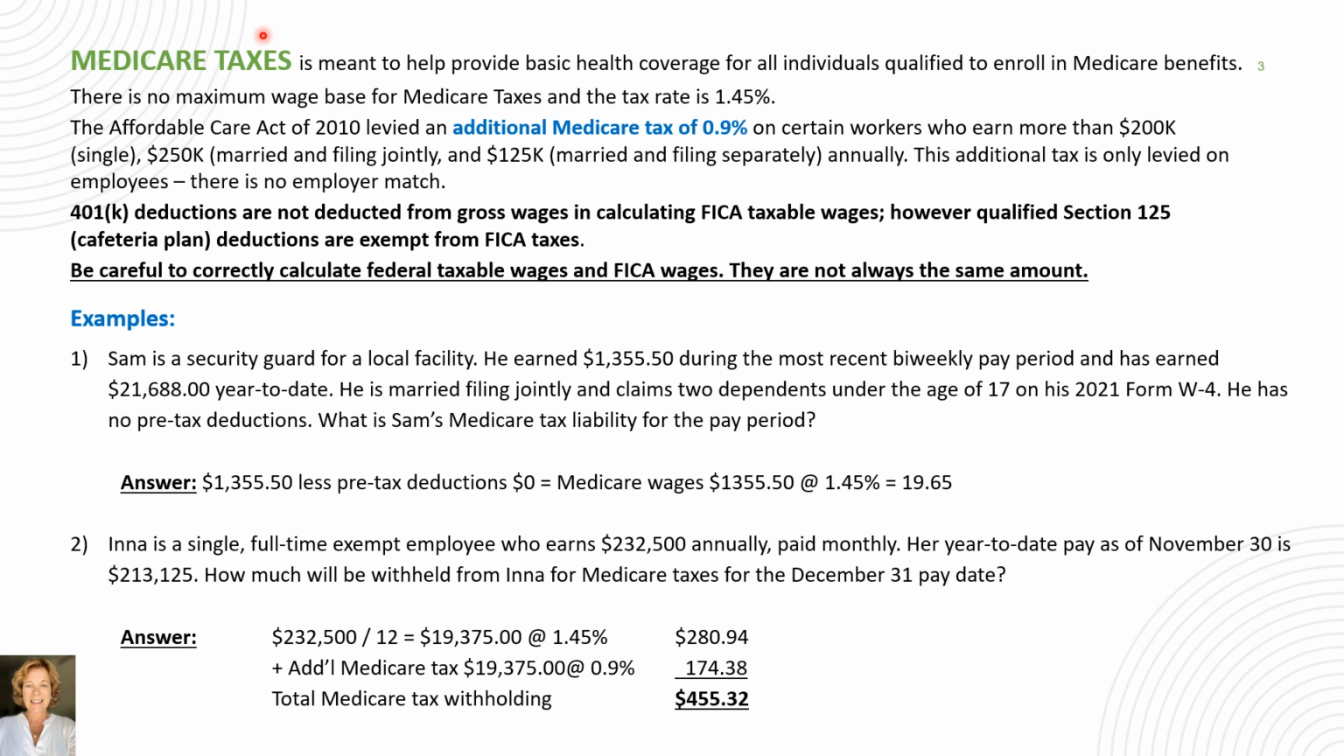Let's talk about eligible Medicare wages. So eligible Medicare wages are gross pay less pre-tax deductions, such as Section 125 deductions for health insurance. Just a reminder, the 401k deduction is not allowed as a deduction in calculation of eligible wages for FICA taxes. So here are some examples for the calculation of Medicare taxes.